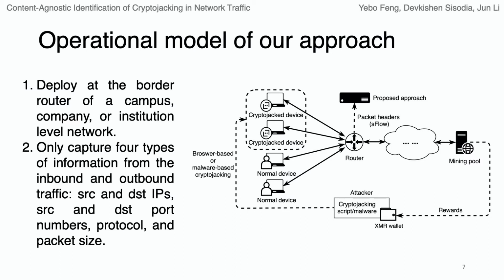Our approach does not need to capture the payload of the packets, so it is privacy preserving. It does not need to know what type of messages you are sending to the server. And once it is deployed as a border router, it can efficiently protect the whole network behind the border router.